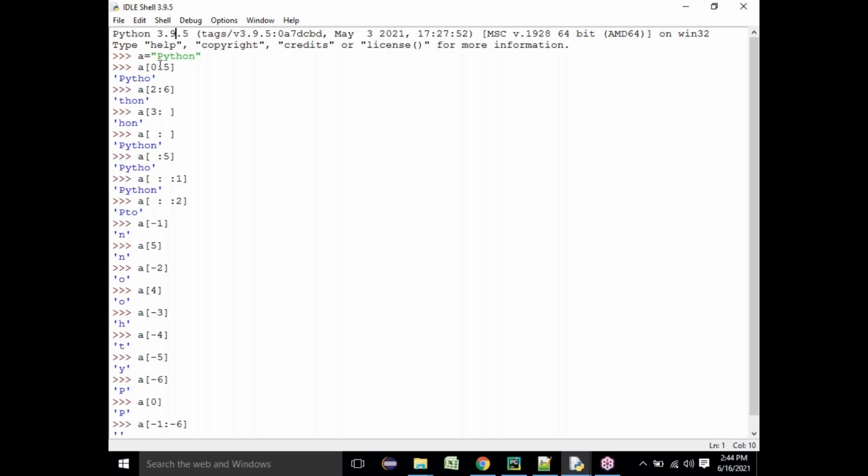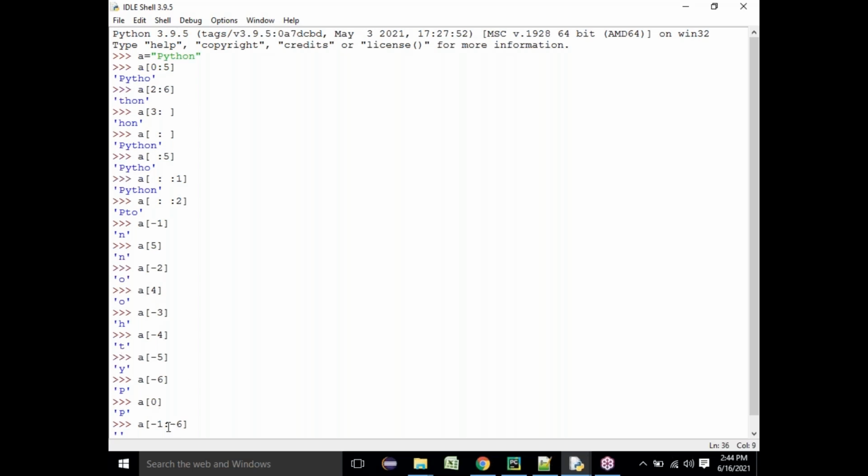Why? Because even though you are doing a reverse indexing, you cannot change the reading direction of left to right. You are only indexing from the back. You cannot read it from the back. Indexing can be done from the back, but reading is only possible from the left hand side.